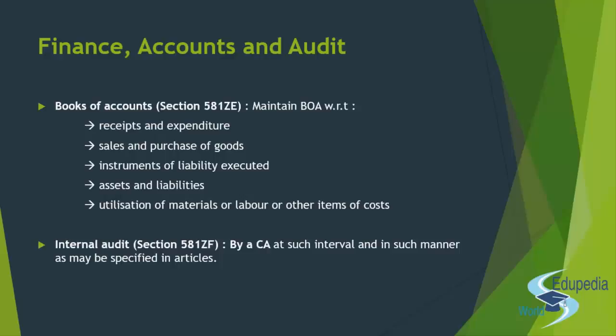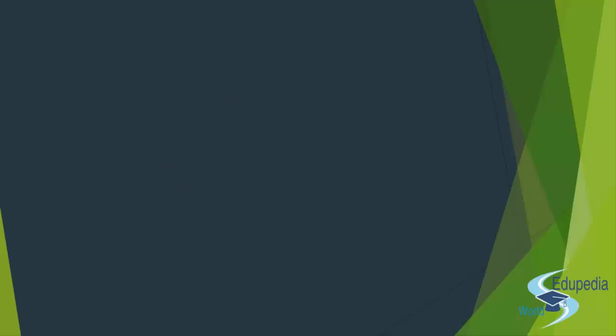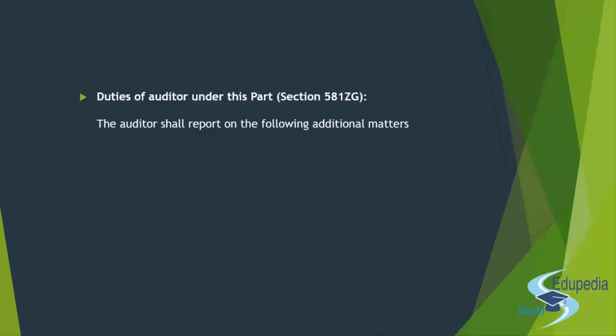So all these things form part of the books of account of a producer company, right? So what are the 5 things? The entire account of receipt and expenditure, sale and purchase of goods, instruments of liability that have been executed by or through the company, all the details of assets and liabilities, and the utilization of the material, labor, and other items of cost, right? Now where is this book supposed to be maintained? This book of account is to be maintained at the registered office, right? So wherever the registered office is, over there you will have to keep the extract or the entire books of account of the producer company.